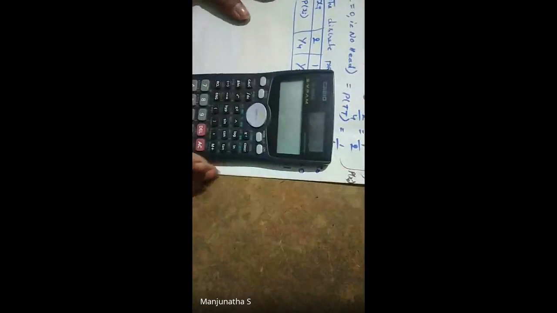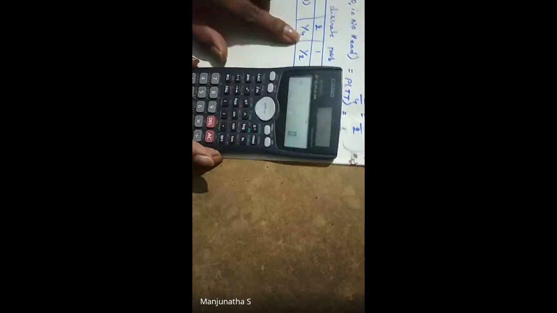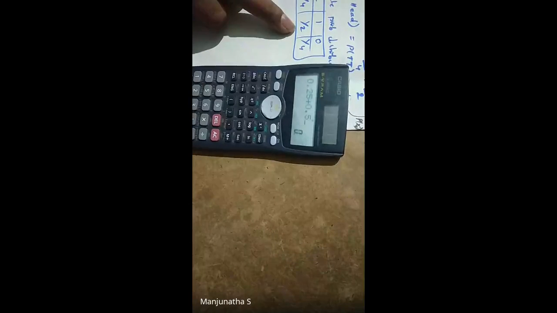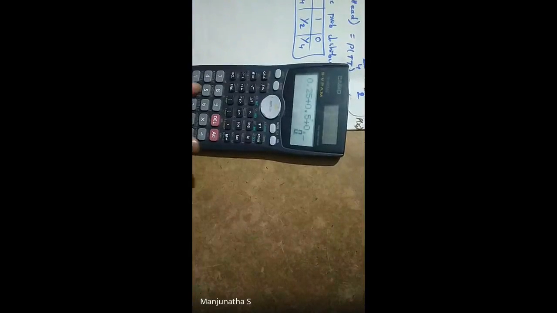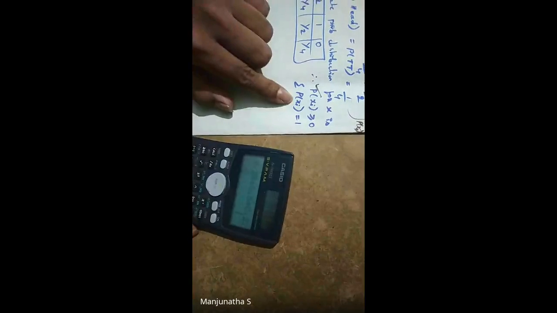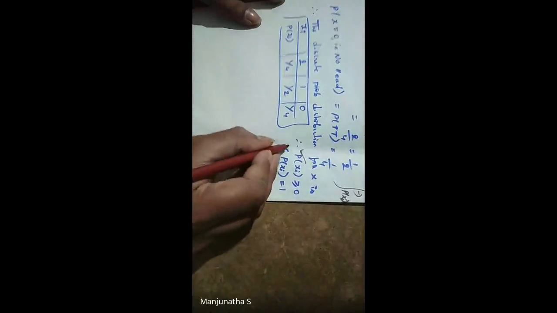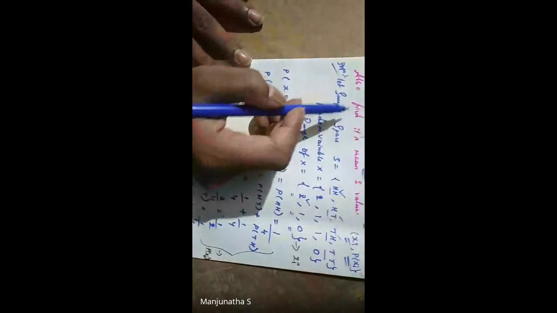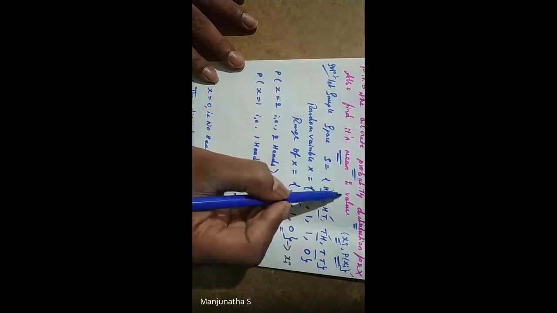When you add it, 1 by 4 is nothing but 0.25, plus 1 by 2 is nothing but 0.5, plus 1 by 4 means 0.25. When you add it, you got 1. So this condition is also satisfied. For your reference we are writing, so no need to write compulsorily.